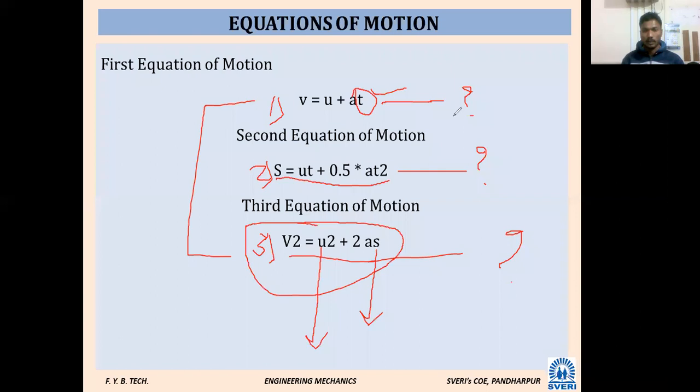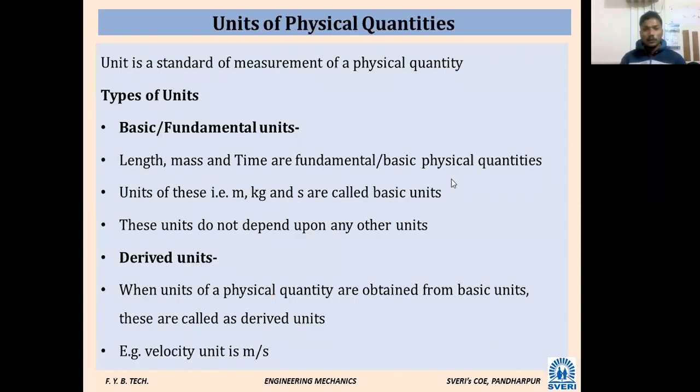Up to here we came in the last lecture. So let us see what is next: units of physical quantities as a part of the syllabus. It is very simple. A unit is a standard of measurement of a physical quantity. Length, mass, and time are fundamental or basic physical quantities. Length is measured in meter, mass in kilogram, and time in seconds. These are called basic units.